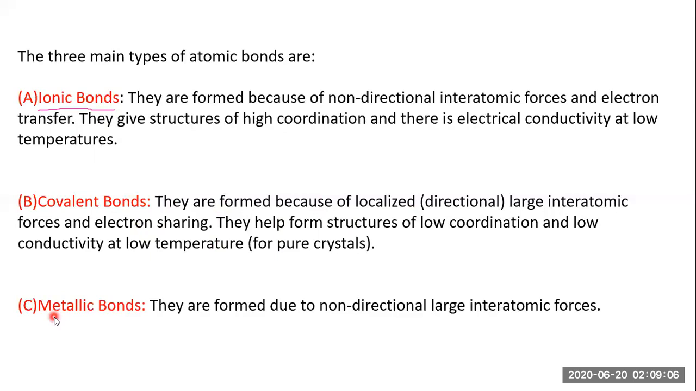Now, the third point is metallic bonds. The word itself suggests something that is metals. They are formed due to the non-directional large interatomic forces. Here we are seeing the words again and again. The repeating words are directional and non-directional. So what is directional and non-directional?